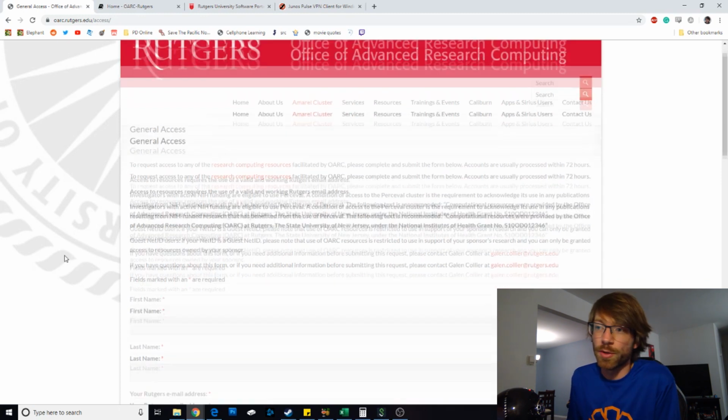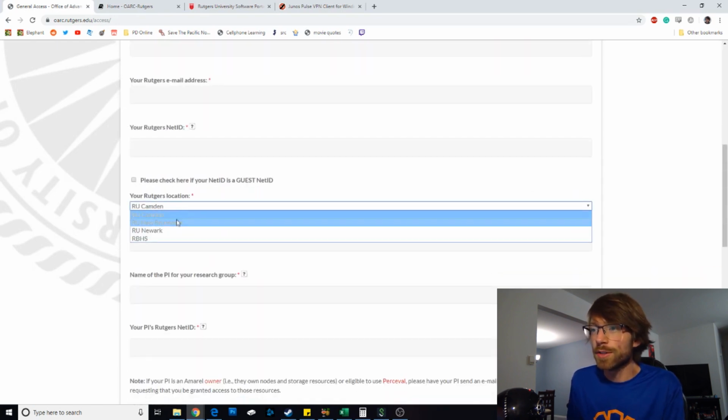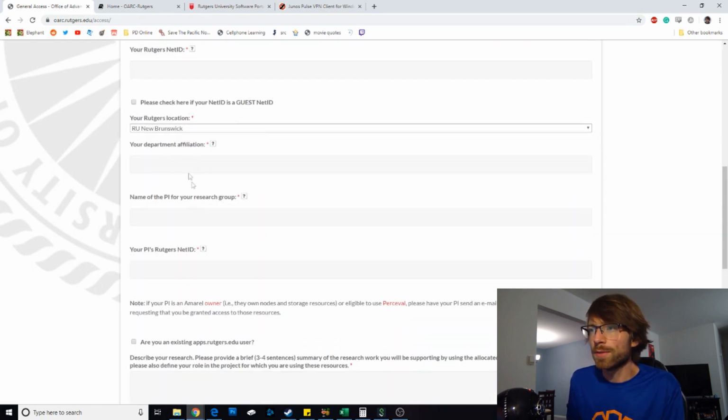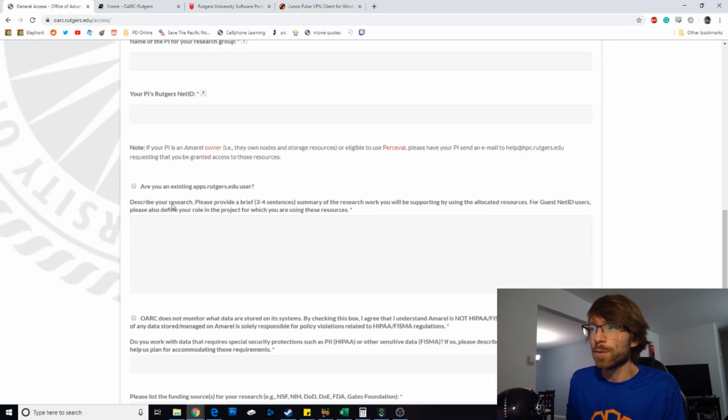You fill out the form, pretty straightforward: first and last name, Rutgers email, and net ID, Rutgers location. For the PI stuff, I put NA. For department affiliation, I put Graduate School of Education. I don't think anybody really reads or checks these at all. They ask for a paragraph on why you're doing this. I just put, I'm taking a stats class and I need to use SPSS, and this is the only way I know how.